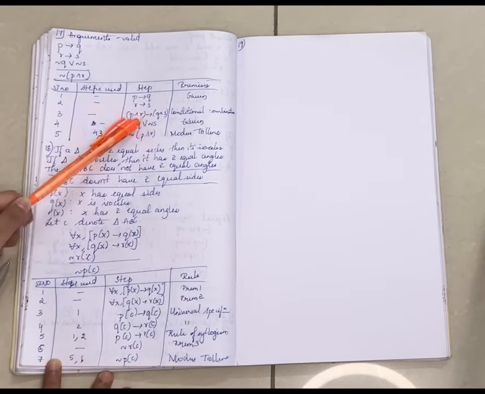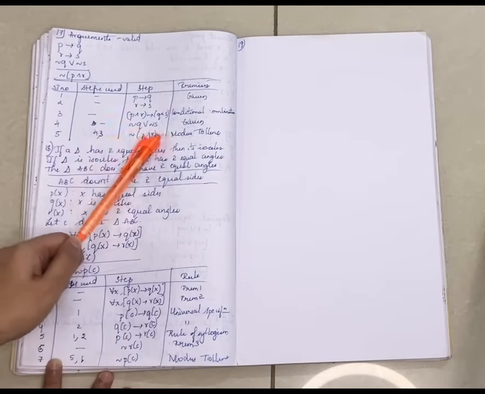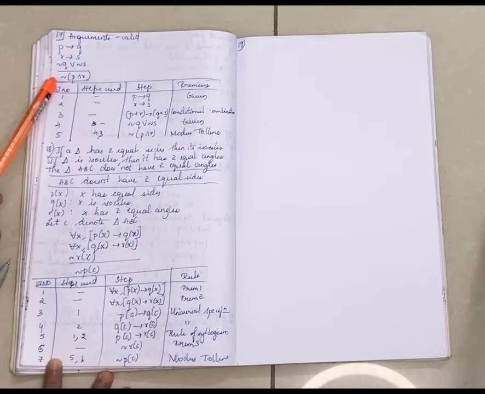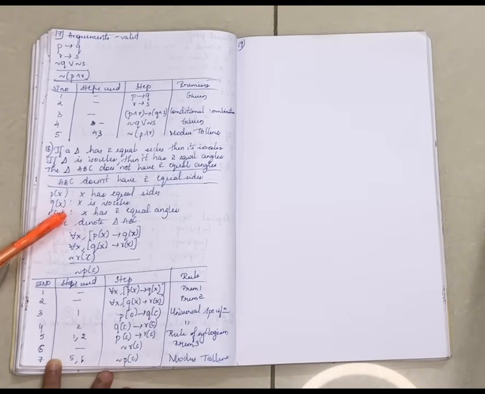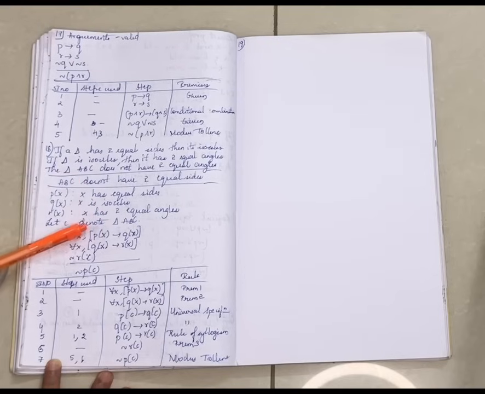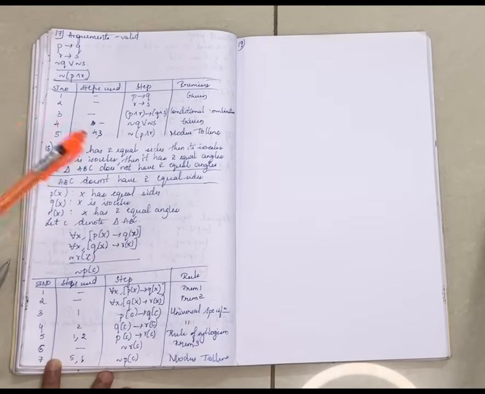Now consider the one more given premise. Combine both. By using modus tollens, we will get this answer, which is the final answer. Yes, now this argument is valid. Last one important question, please don't skip it. They have given this, and we have to convert it into a sentence. I'll explain this, it's easy, concentrate.